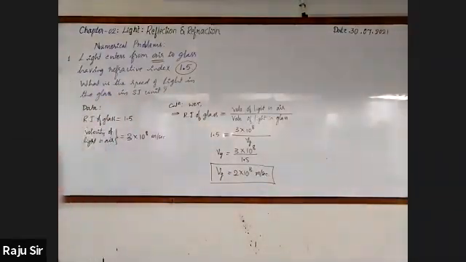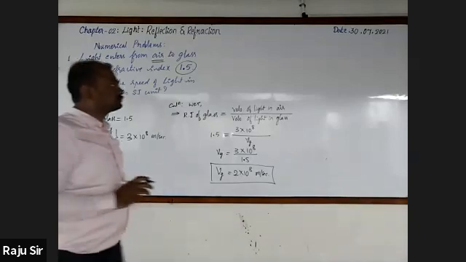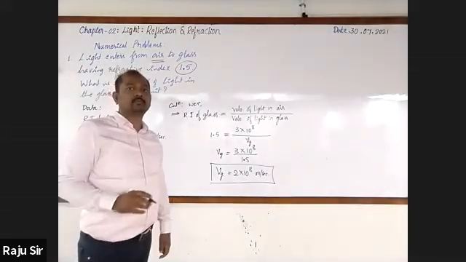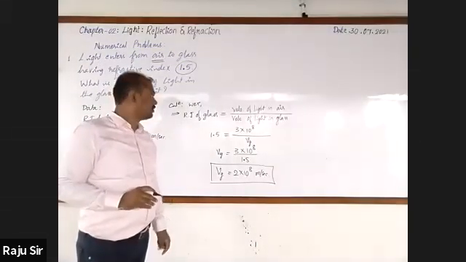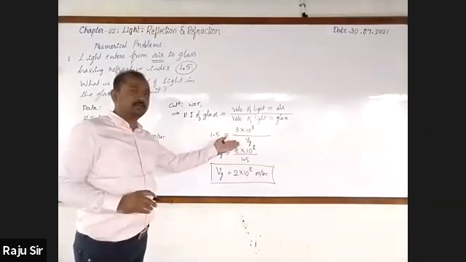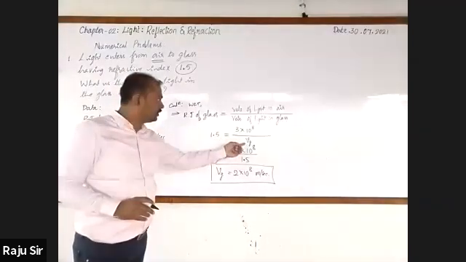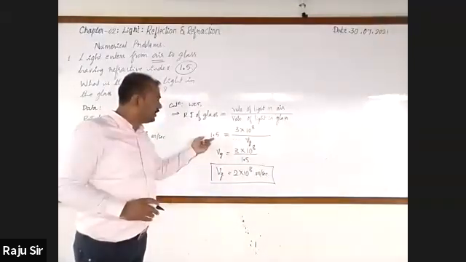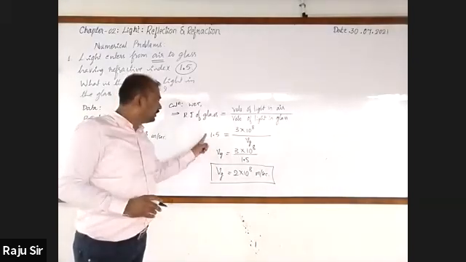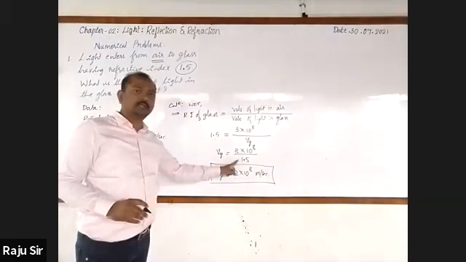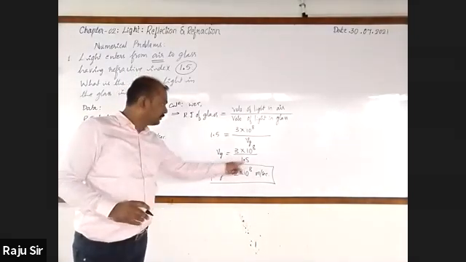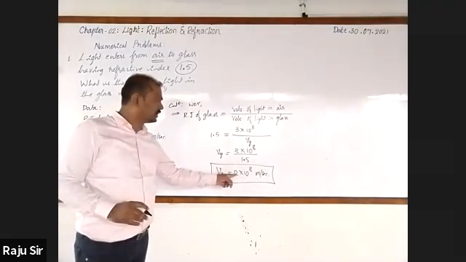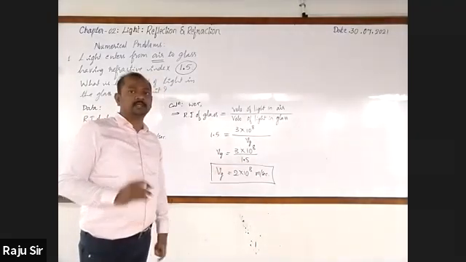Such a simple statement. This substitution you have understood. Then we want the velocity of light in glass, so just cross multiply. Vg comes to the left hand side, then 1.5 goes to the denominator of the right hand side. 1.5 ones are 1.5, twos are 3. So 2 into 10 raised to the power 8.